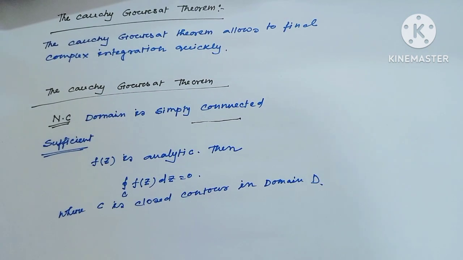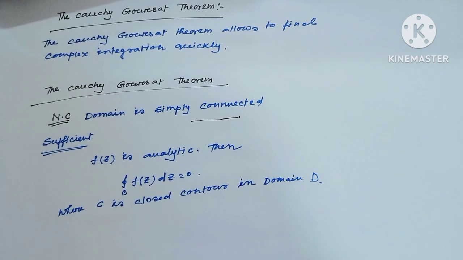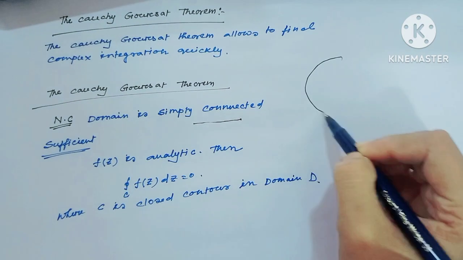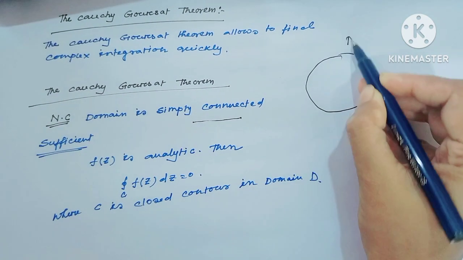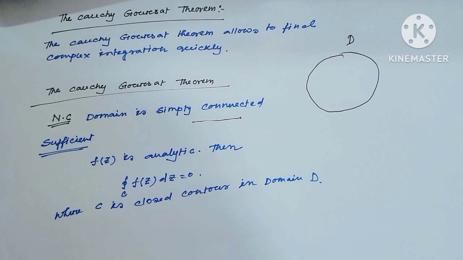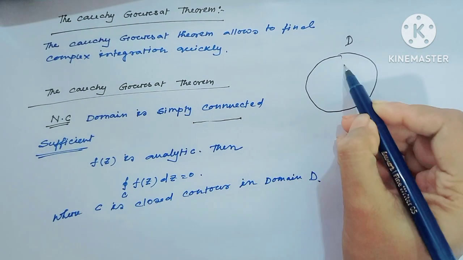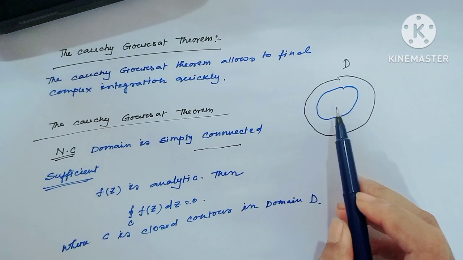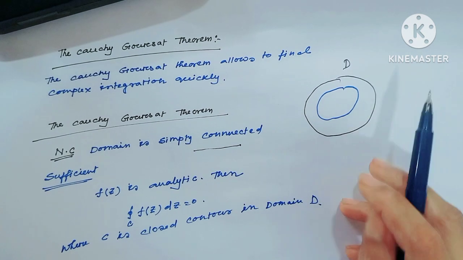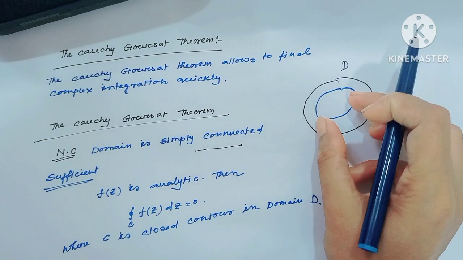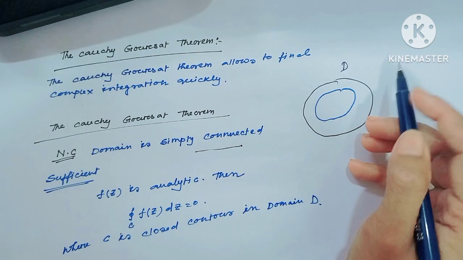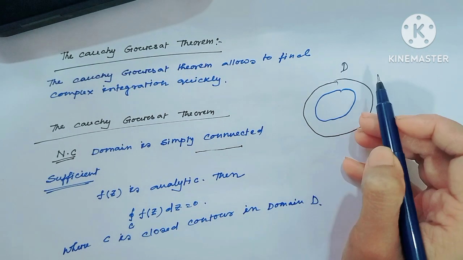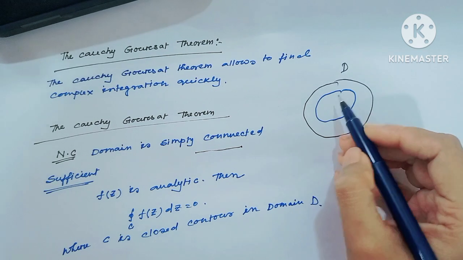And simply connected means, as I have seen in my previous video, if this is the domain D, then if we draw any closed curve, this can be shrunk to a point without passing out of the region.